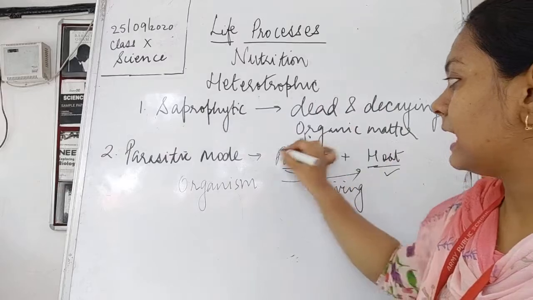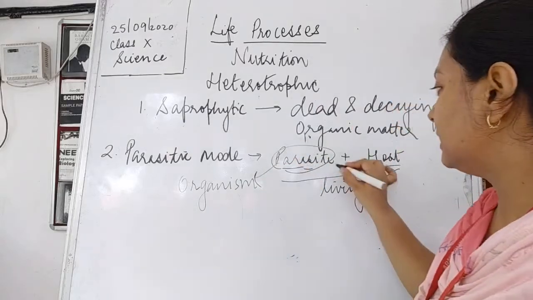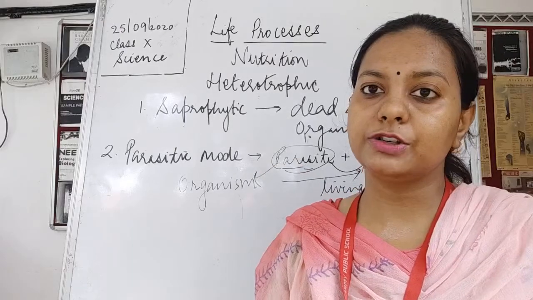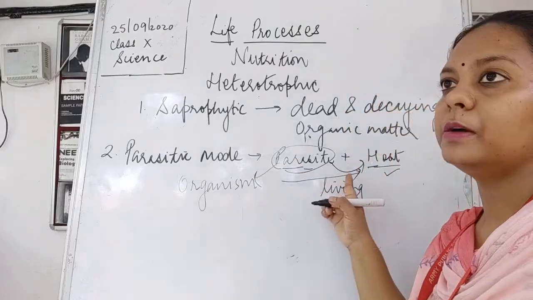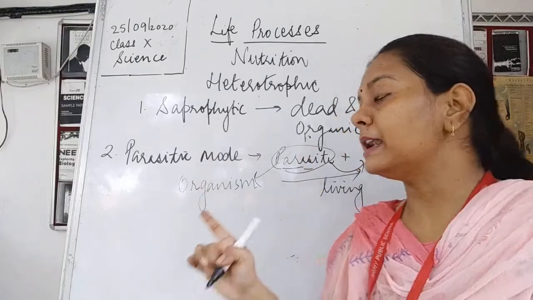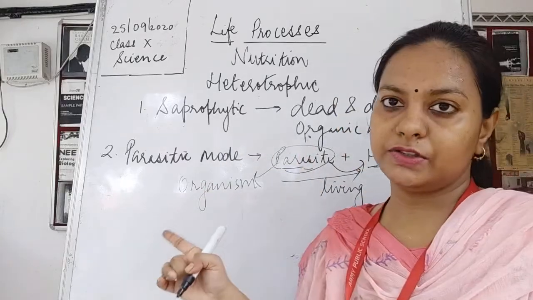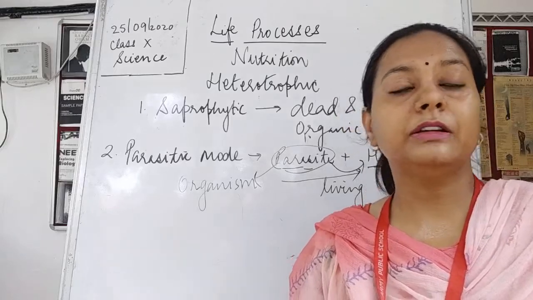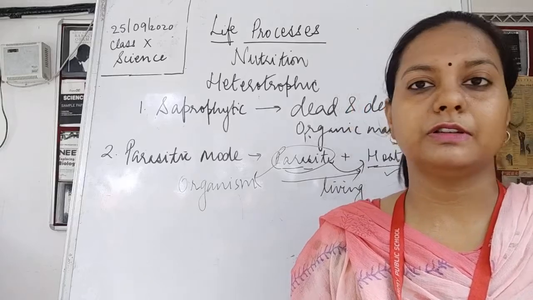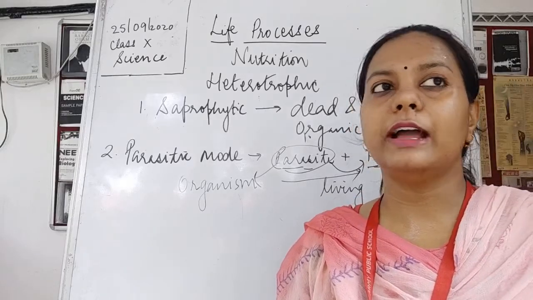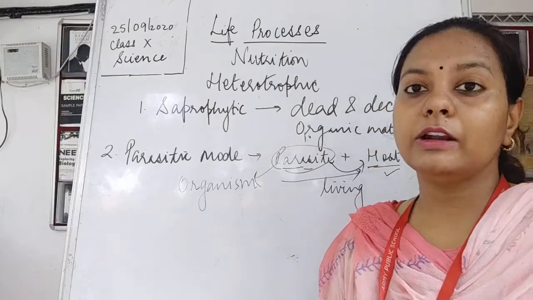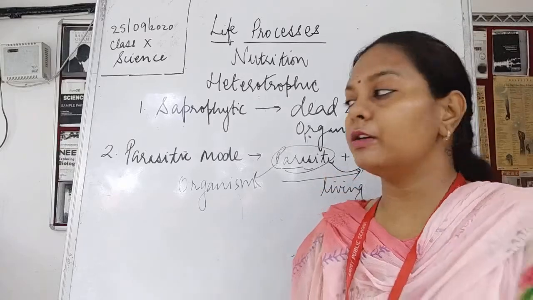So a parasite is that organism which is dependent upon the other living organism, that is the host. This is known as the host and parasite relationship, where one living organism is dependent upon another living organism for its food, because these parasites don't have a complete digestive system. If we talk about animals, they will not have a complete digestive system, children. If we talk about plants, they are not going to have the complete machinery for doing photosynthesis. Now, if they cannot do photosynthesis, they are not able to survive.